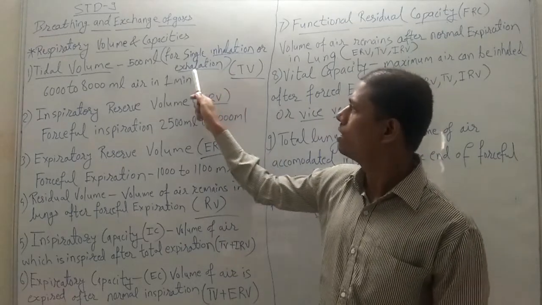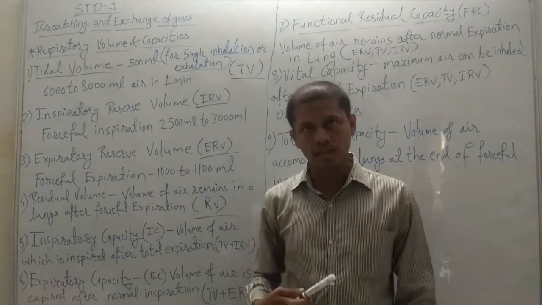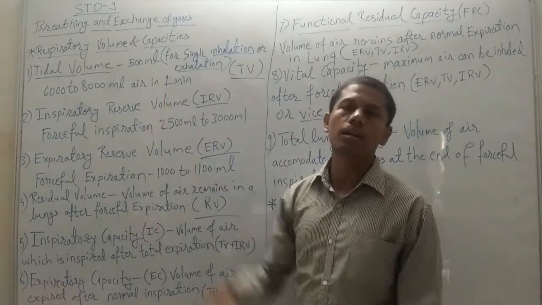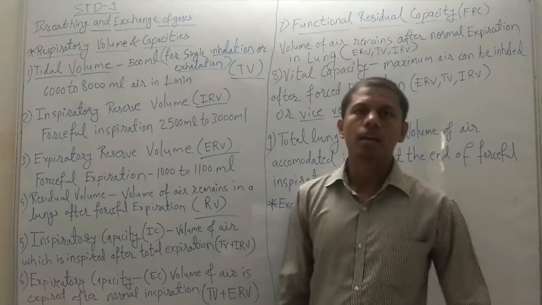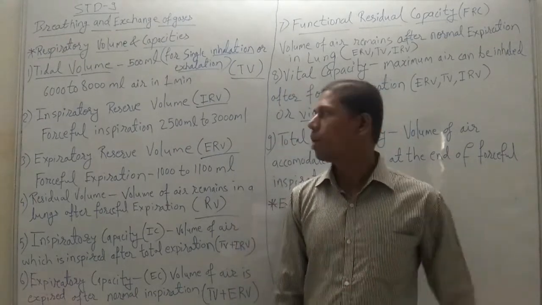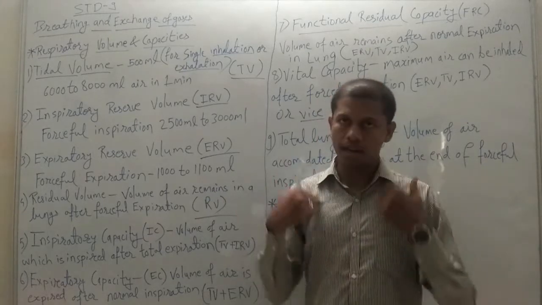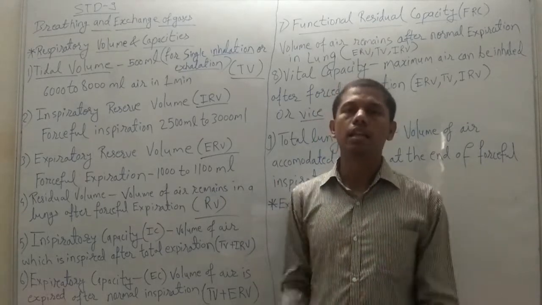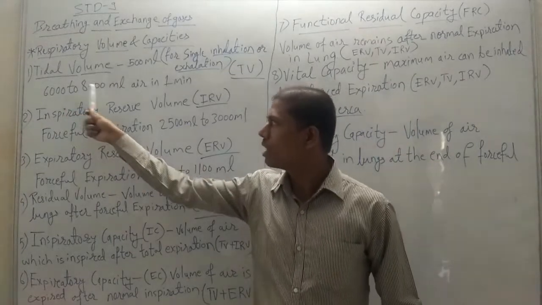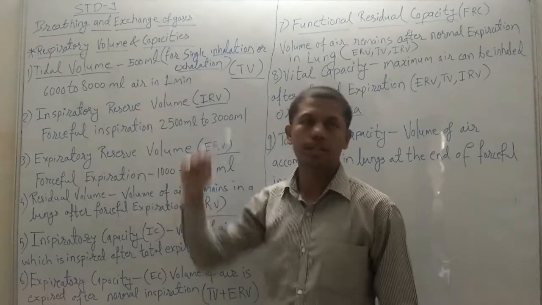On average, an adult breathes 6000 to 8000 ml of air per minute.